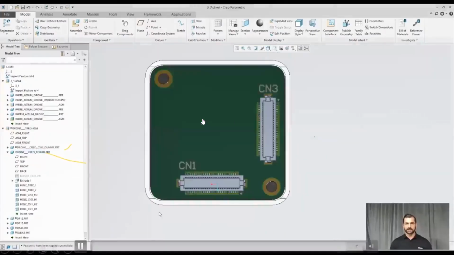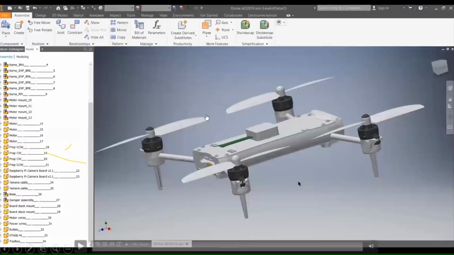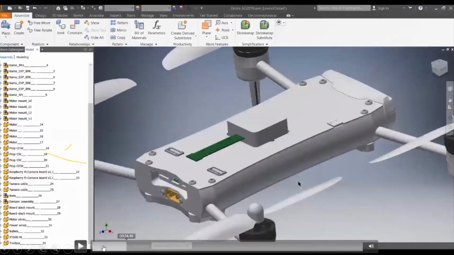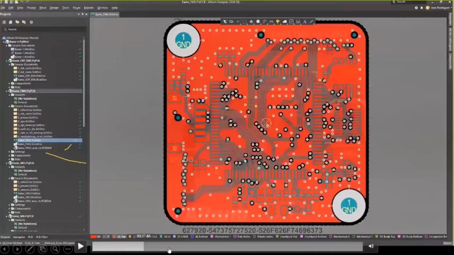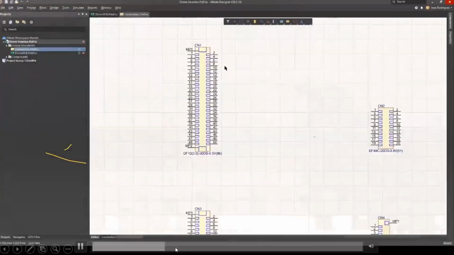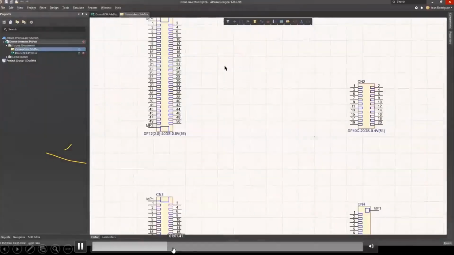We will see how we can export the coppers as well. Okay, so again, this is Autodesk Inventor. It's the same video, but I just want to show you. This is the same design, but in Inventor. So here also we are doing the same, starting with only one blank schematic.